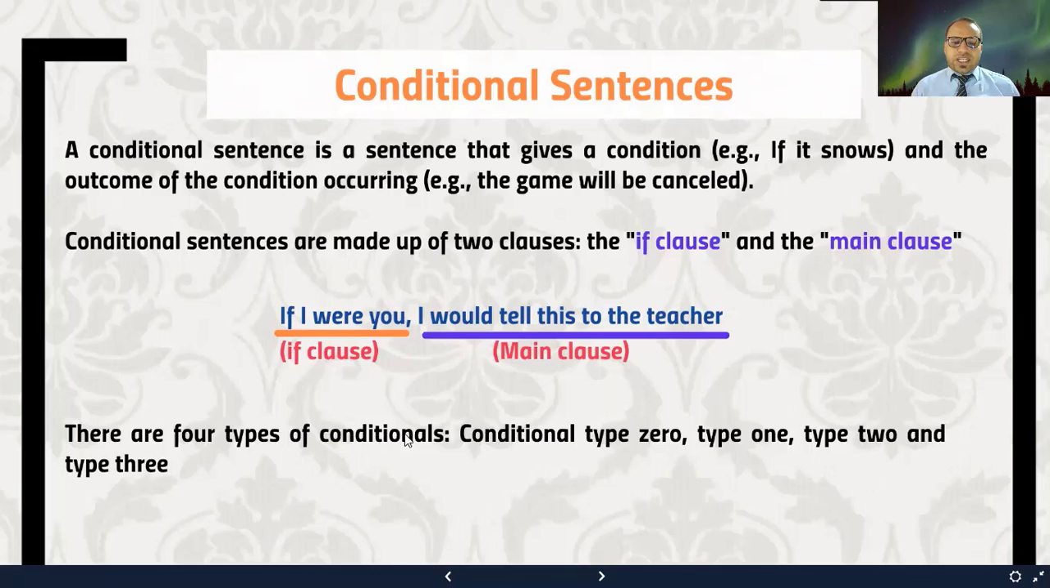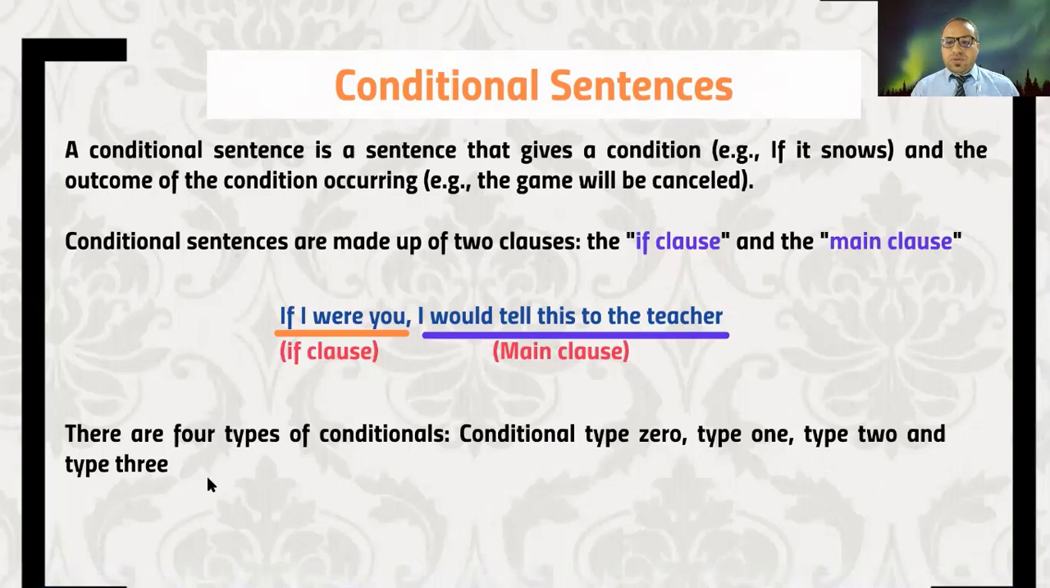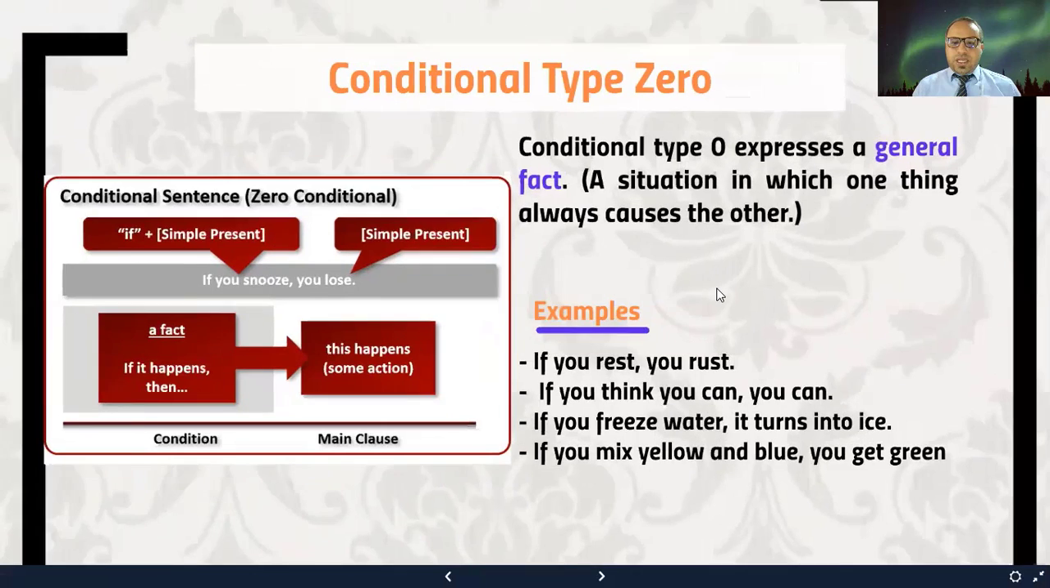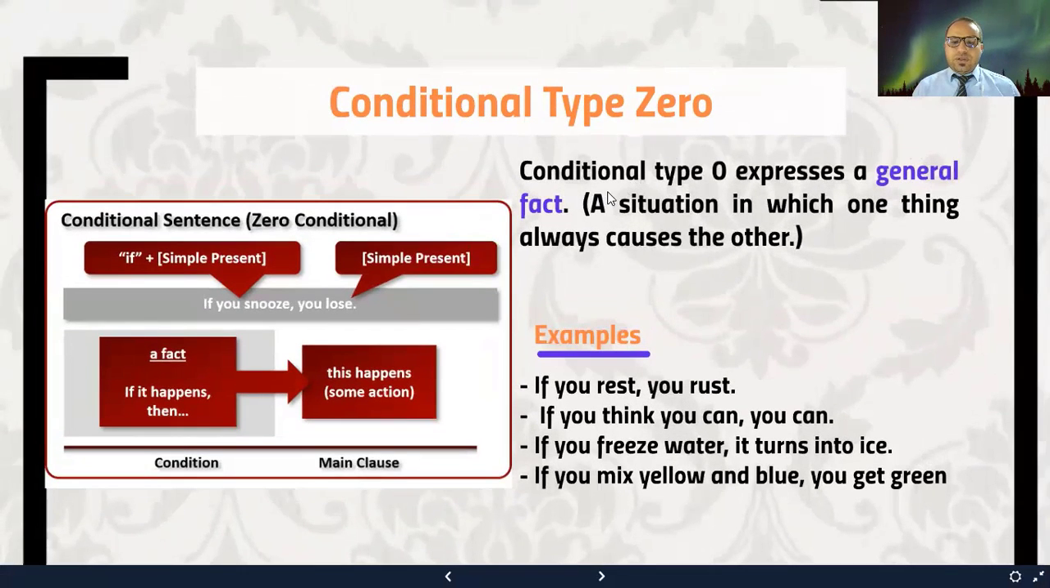There are four types of conditionals, as I said, conditional type 0, type 1, type 2, and type 3, okay? And of course, we have two other conditional sentences, which are mixed conditional 1 and mixed conditional 2, that we are going to see in the next video. Now let's start with conditional type 0.